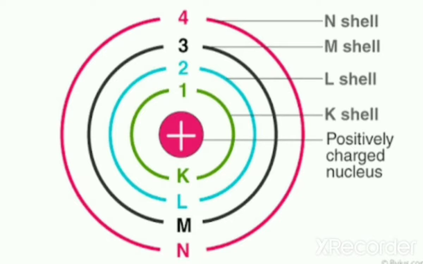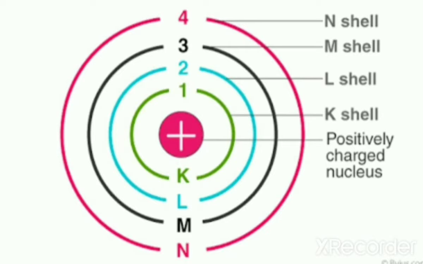Now how are these orbits arranged? The orbits are arranged concentrically around the nucleus. Now another postulate: as long as an electron remains in an orbit, the energy of the electron does not change. But if an electron has to move from a lower energy level to a higher energy level, it should absorb a certain amount of energy. Similarly, if an electron moves from a higher energy level to a lower energy level, energy will be emitted.